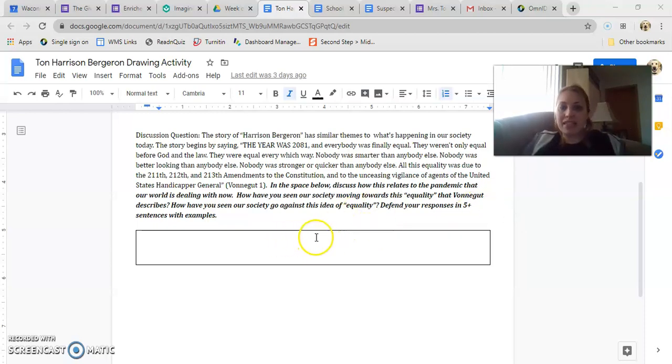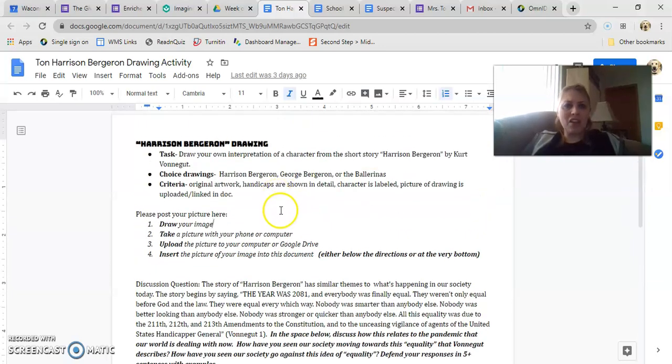So you should have a sentence with your claim of what you're thinking, and then you just need to defend your response in at least 5 sentences using examples from the story and then also from society today. And that's it. That's your Friday assignment. So the journal and then also the drawing somewhere linked on here.